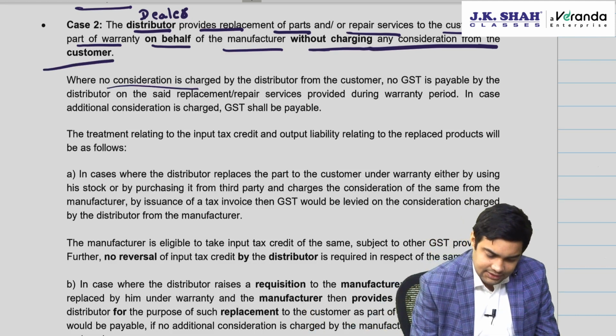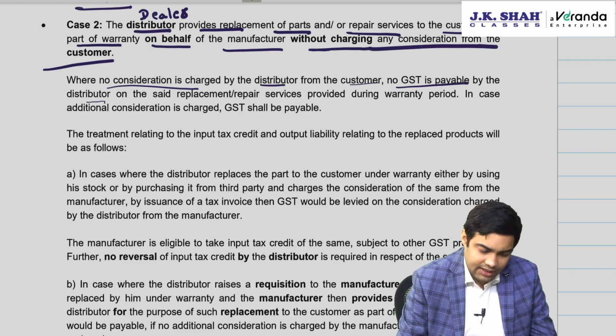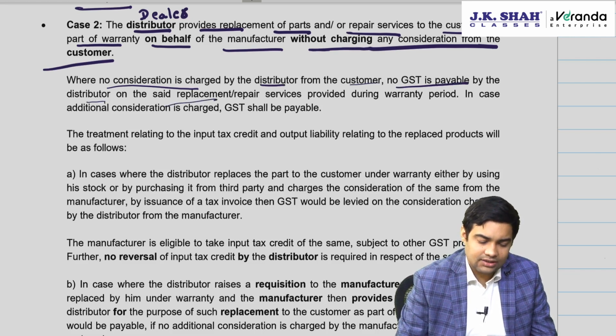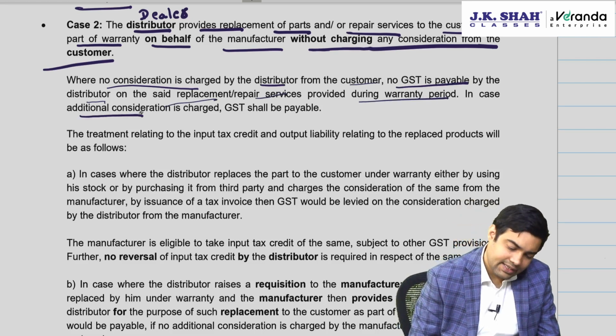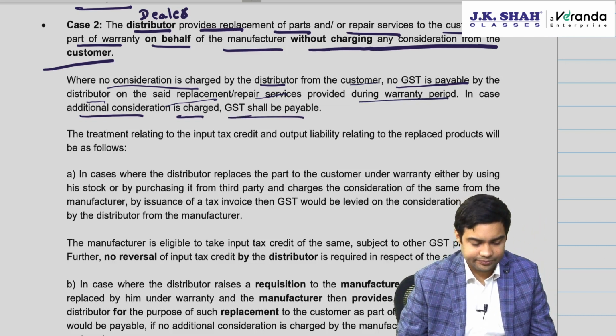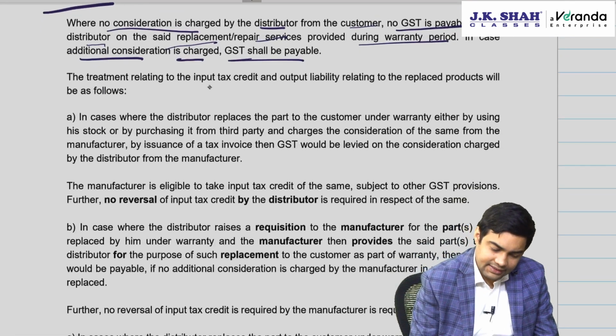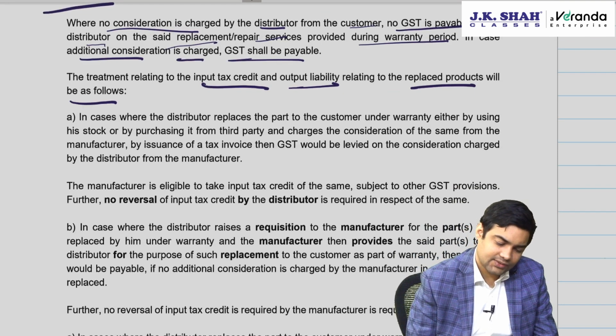Where no consideration is charged by the distributor from customer, no GST is payable by the distributor on said replacement or repair service provided during warranty period. In case additional consideration is charged, GST is payable. The treatment relating to input tax credit and output liability relating to replaced products will be as follows.